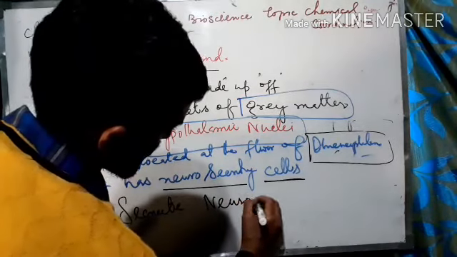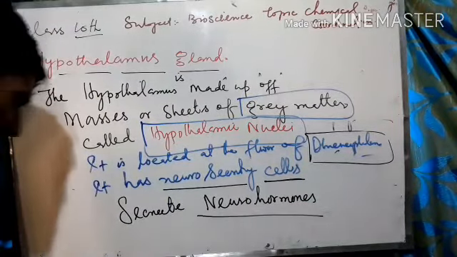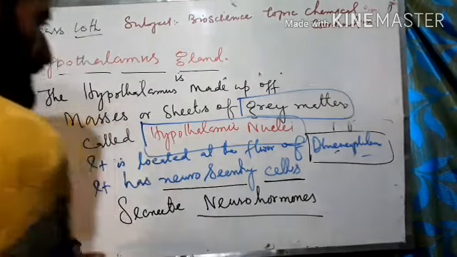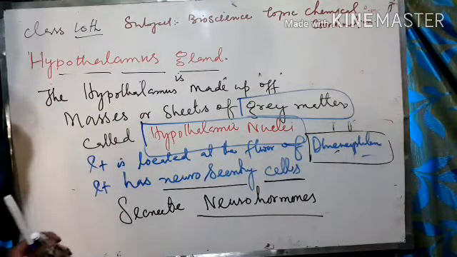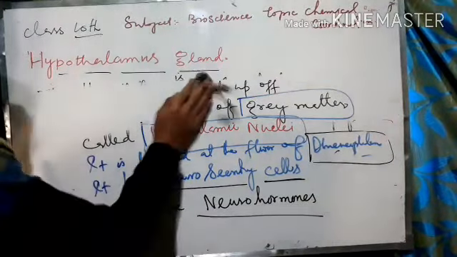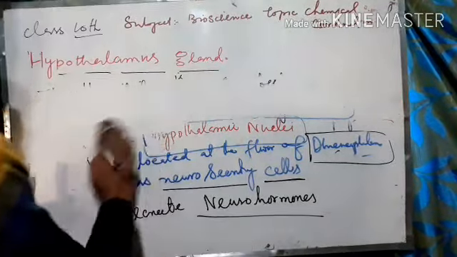These cells secrete neurohormones, and neurohormones are going to control the whole endocrine system, as well as serve as a link between the endocrine system and the nervous system.